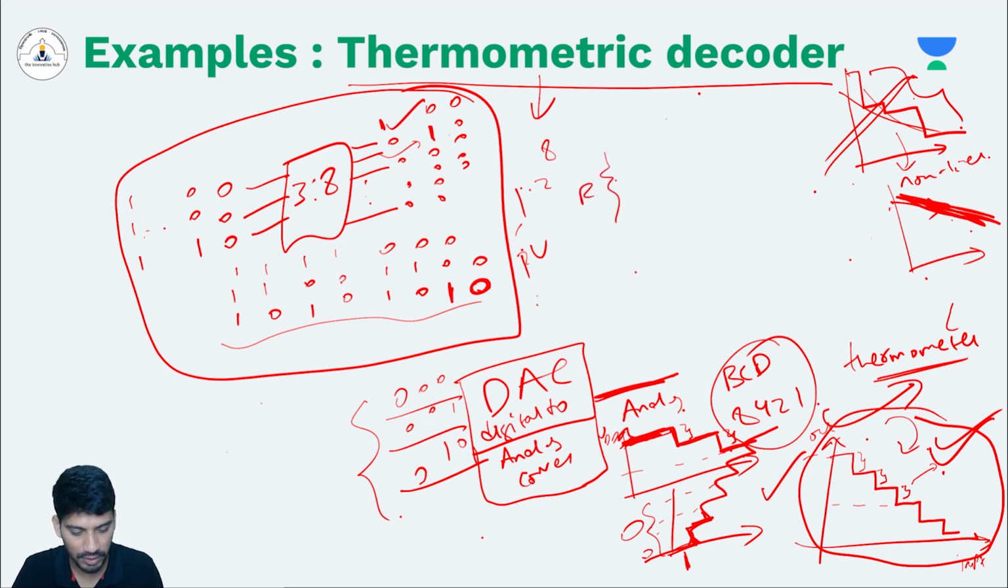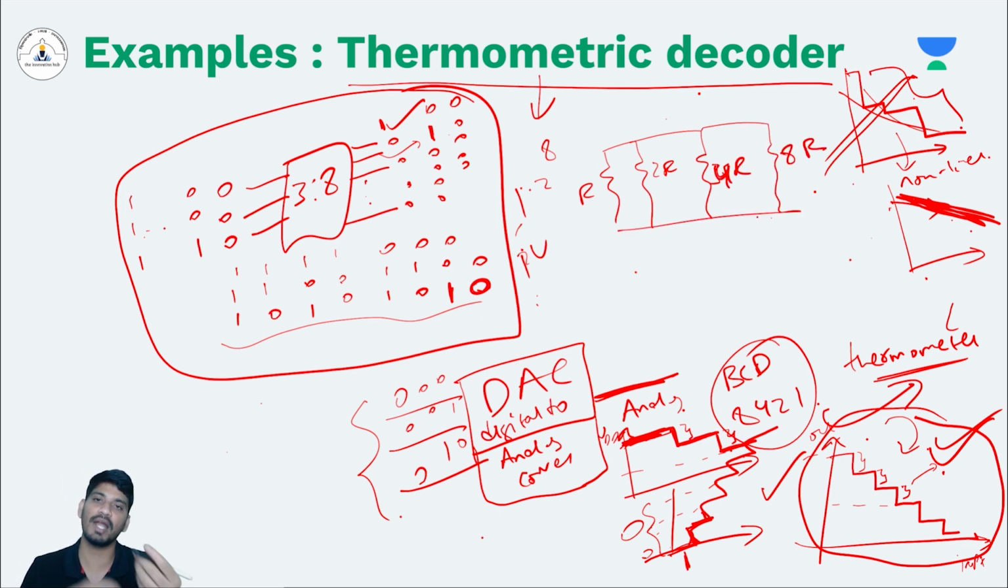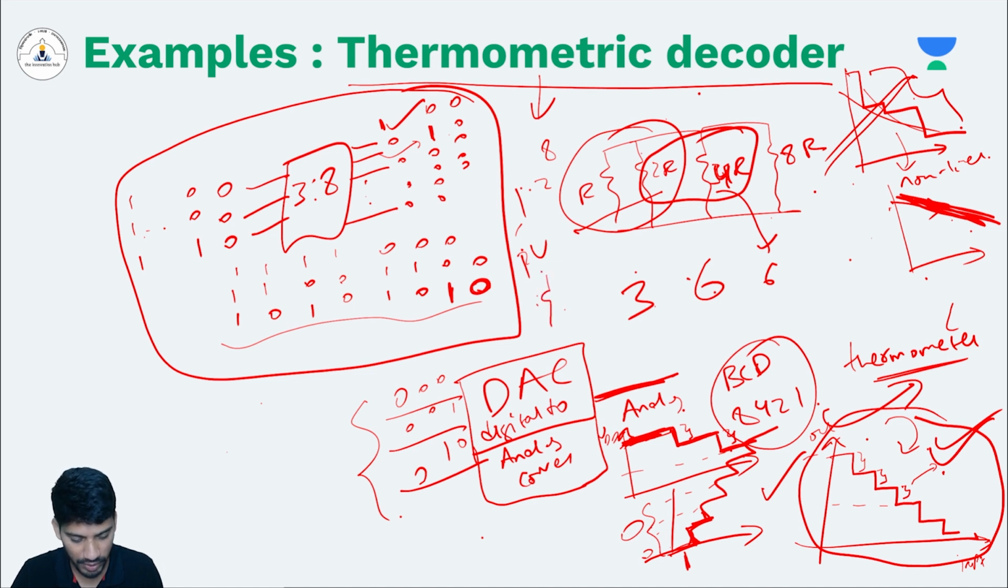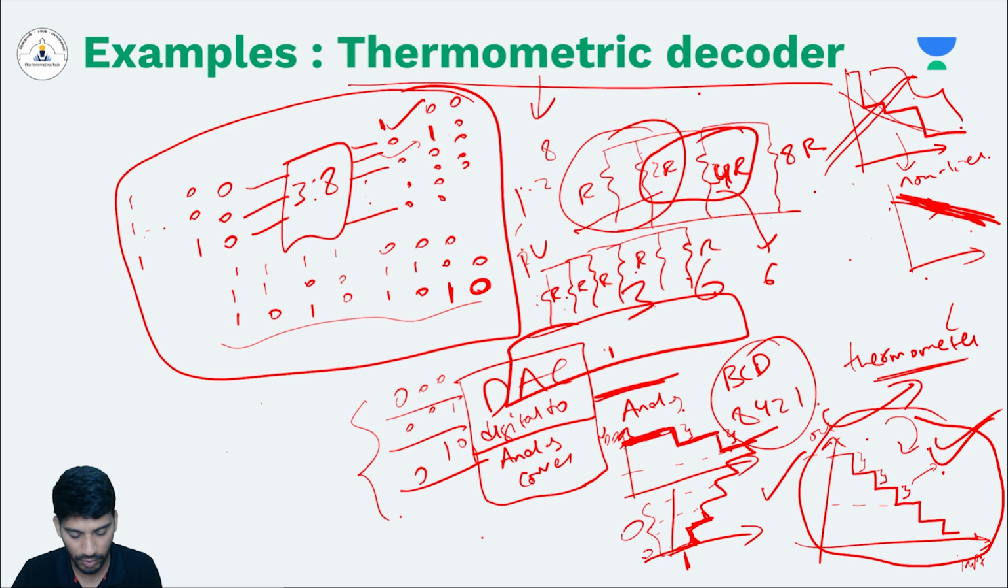R2R ladders. In that case, what happened? You have ladders like this: R, 2R, 4R, 8R. With different ladders, you will combine. If you want decimal 3, you will combine these two, then you will get decimal 3. If you want decimal 6, you combine these two, 4 plus 2 will be 6. Like that. Or you can use thermometric encoding in which you will have all single R's, and then you will use a thermometric decoder here.